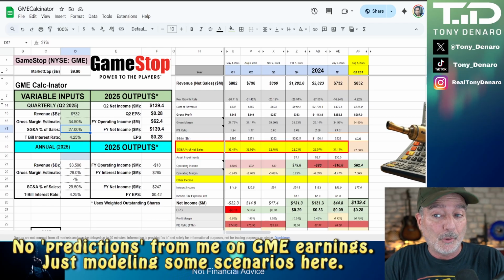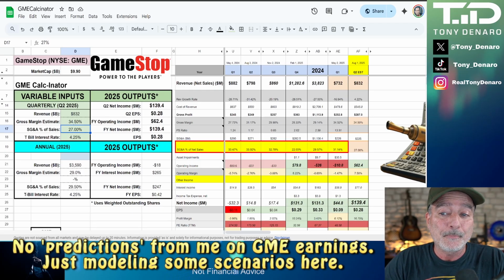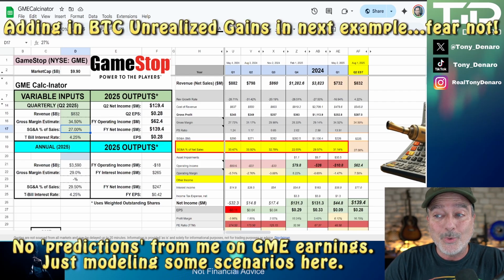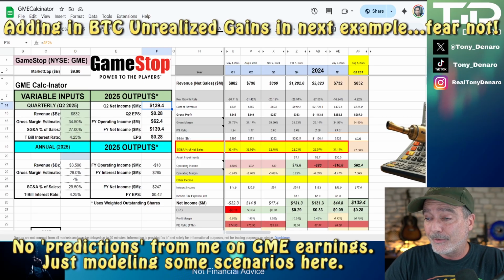So with Michael Pachter's numbers plus that 34.5% gross margin, 27% SG&A, we get a Q2 net income of $139 million, of which 62.4 million is operating income. The remainder is the interest income.